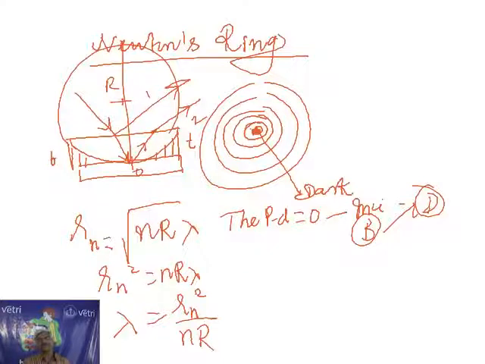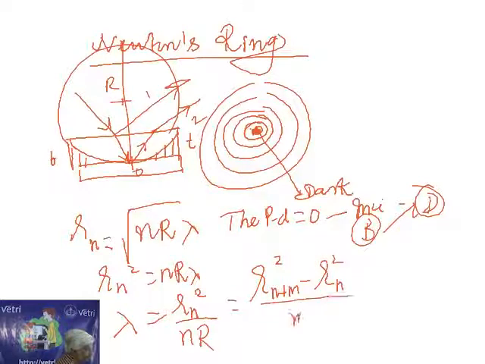But suppose two radii are given. Sometimes the problem is not asked with a single radius. If there are two radii, the radius of the 8th dark ring and the radius of the 6th dark ring are given, then the formula can be modified as r_(n+m) squared minus r_n squared by mR. What is m? (n+m) minus n. That means the 8th dark ring and the 6th dark ring: 8 minus 6, 2. Therefore, m becomes 2.